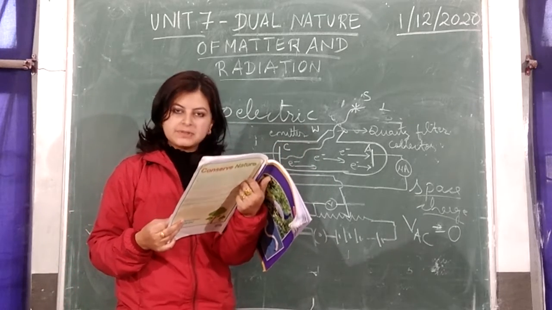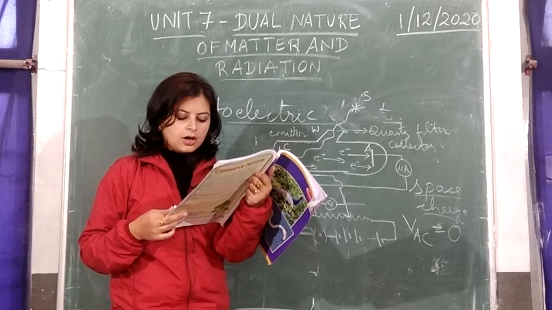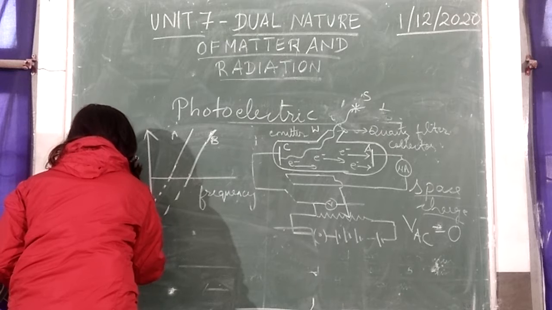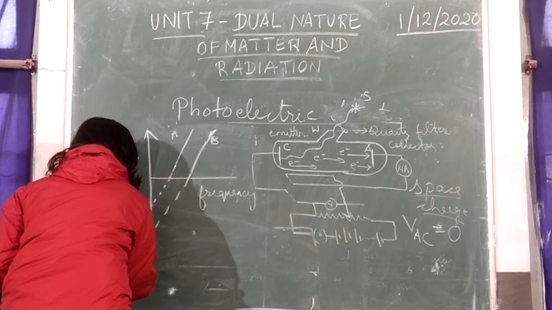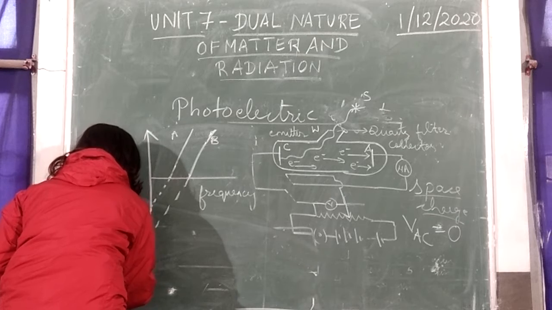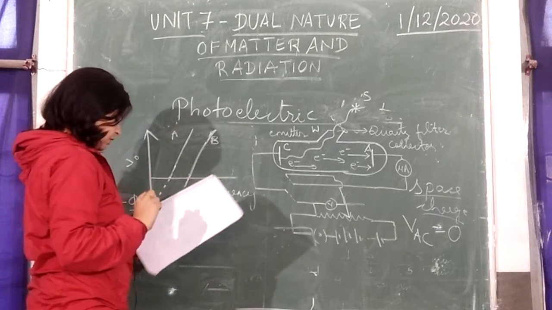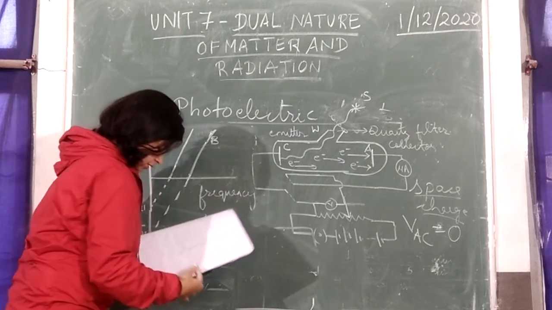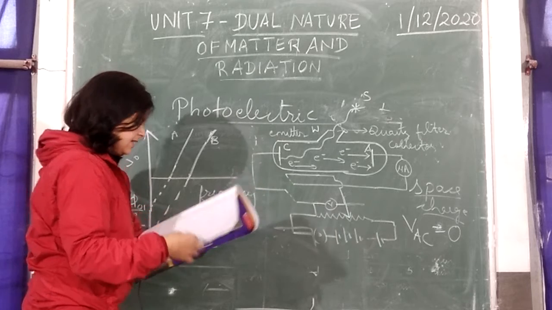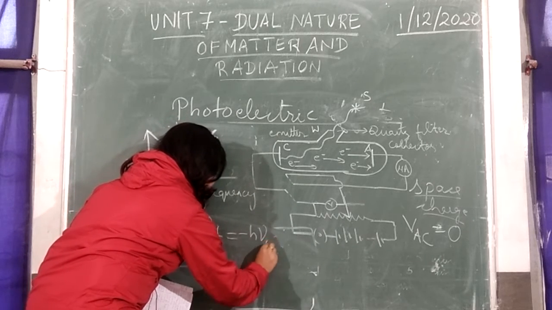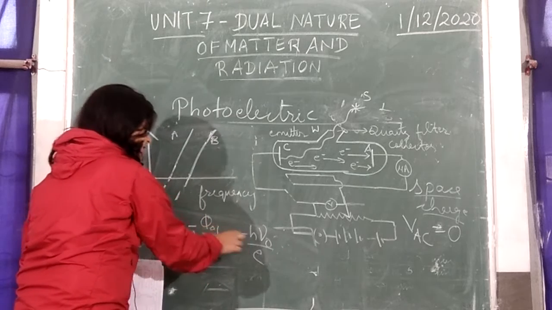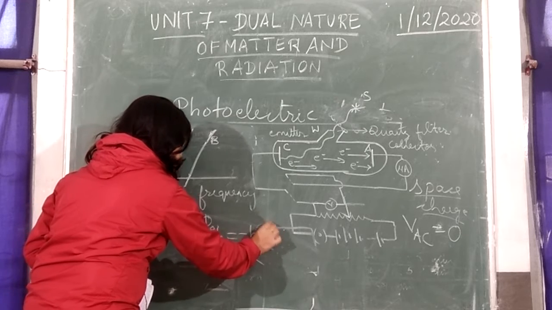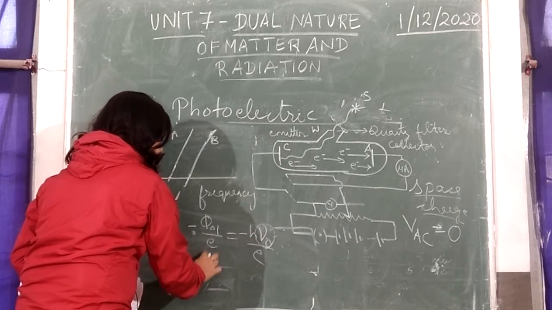Now, thirdly, the intercept on the potential axis is given by, for this one, minus phi naught 1 by e, and this is minus phi naught 2 by e, for metal 1 and metal 2. Now this minus phi naught 1 by e is nothing but the intercept, given by minus h nu naught by e, because phi naught is equal to h nu naught. The threshold frequency is here, and the threshold energy is equal to h nu naught.